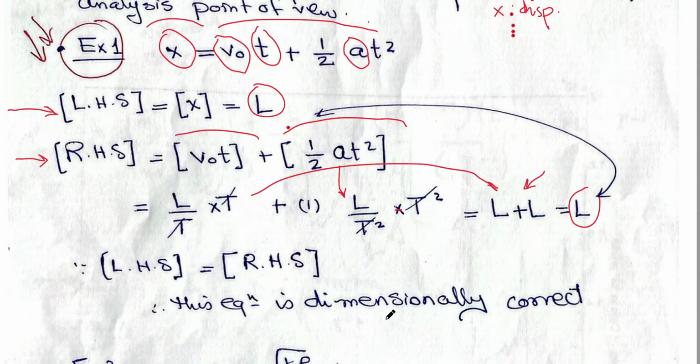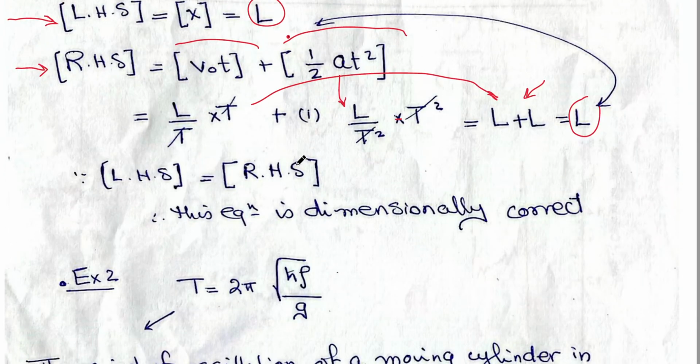Take care. I am just checking this equation from the dimensional point of view, but I don't know if it's physically correct or wrong. I have to make an experiment to know if this is a physically correct equation or not. Maybe here it's not half, maybe it's double. Okay, that was example number 1.